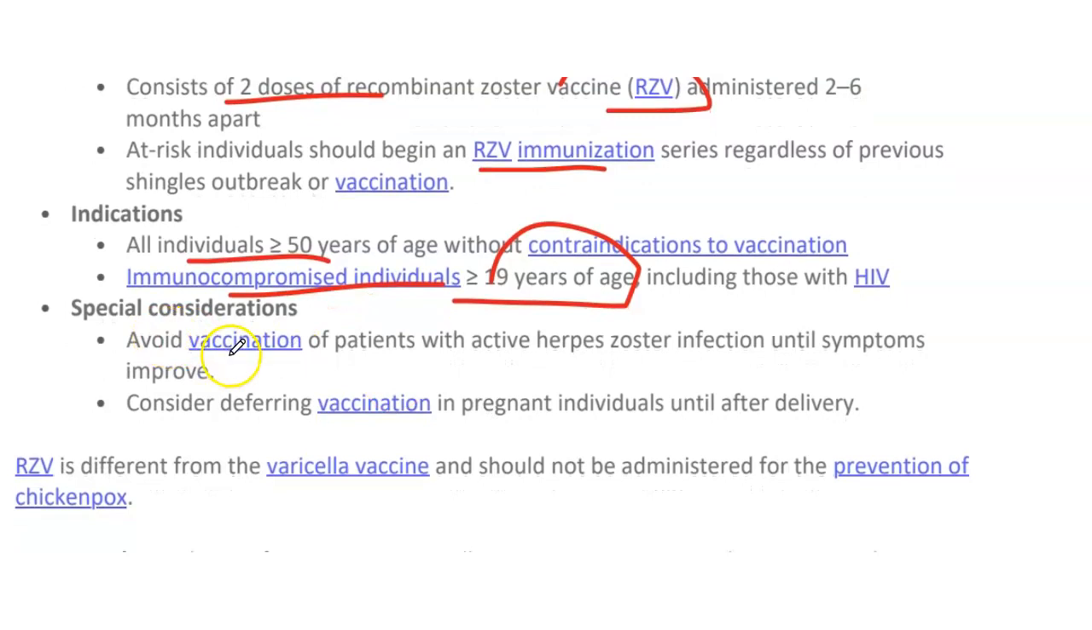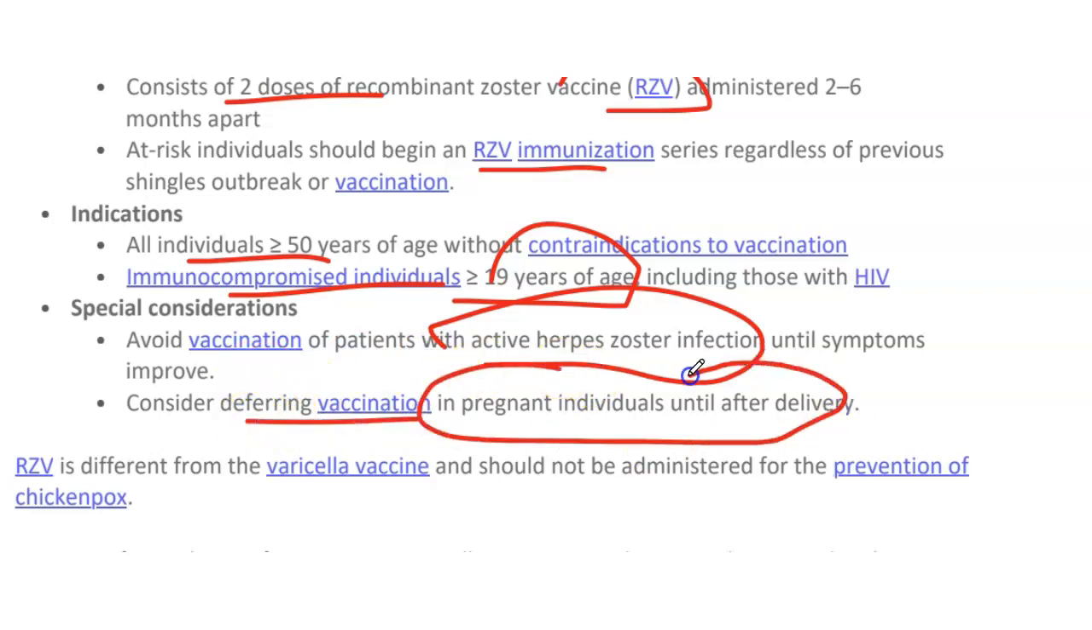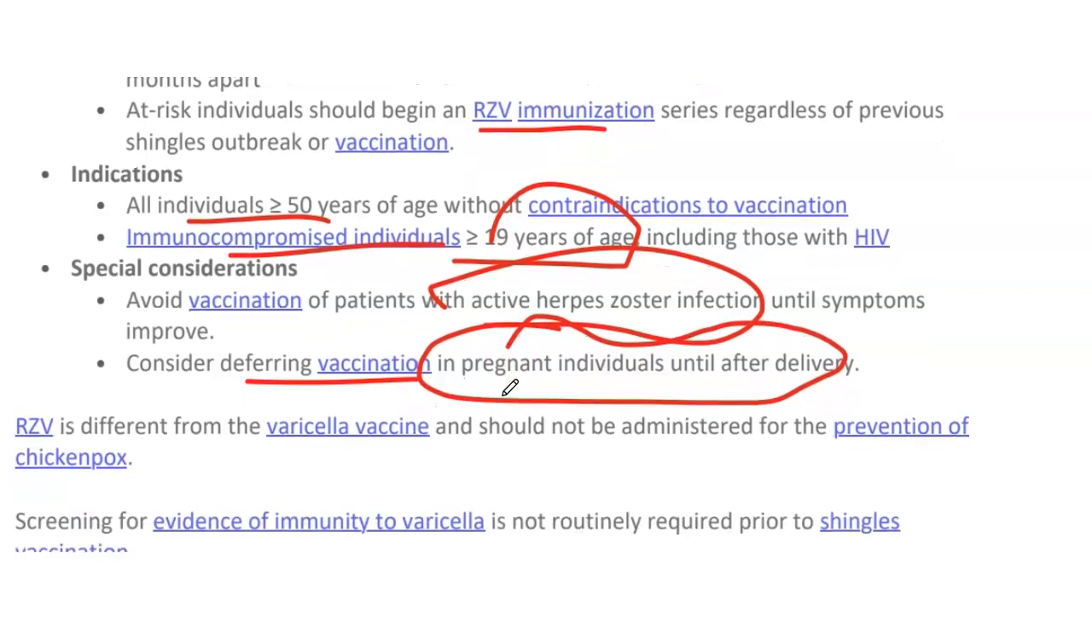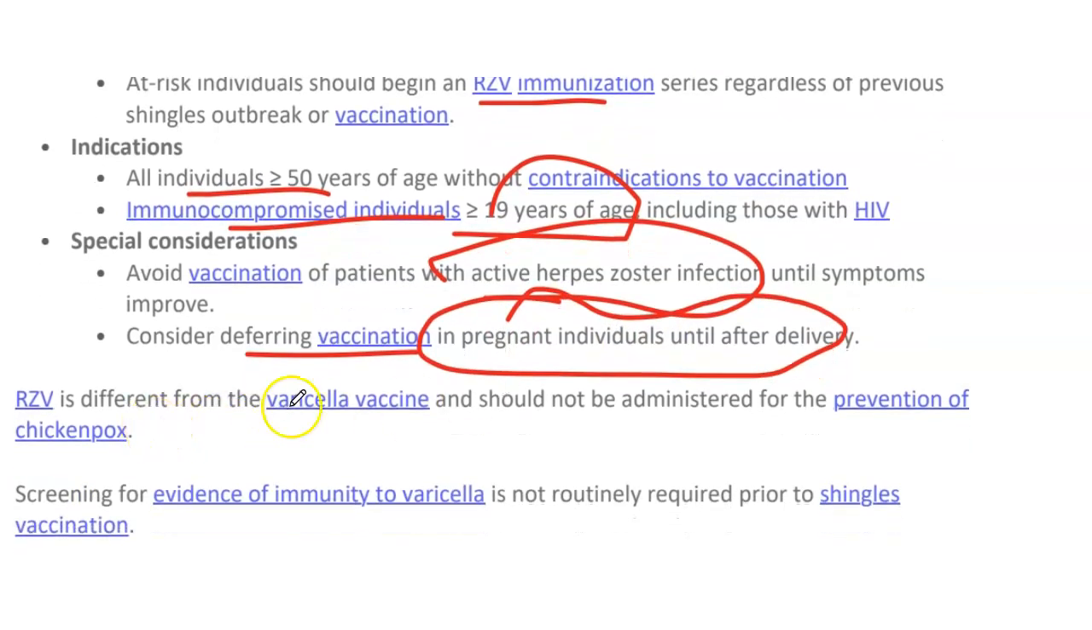Special considerations: avoid vaccination of patients with active infection until the symptoms improve, and consider deferring vaccination in pregnant individuals because it's contraindicated during pregnancy. RZV is different from the varicella vaccine and should not be administered for the prevention of chickenpox. Screening for varicella is not routinely required prior to the shingles vaccination.